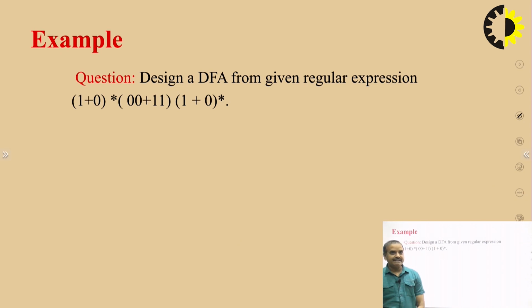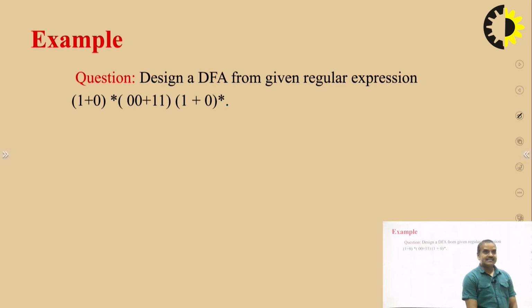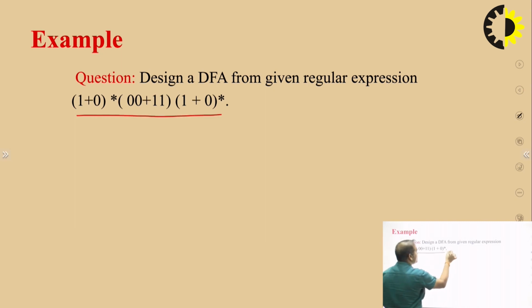Now we take an example. The example is (0+1)*(00+11)(1+0)*. We want to convert this regular expression into a DFA, a deterministic finite automata.